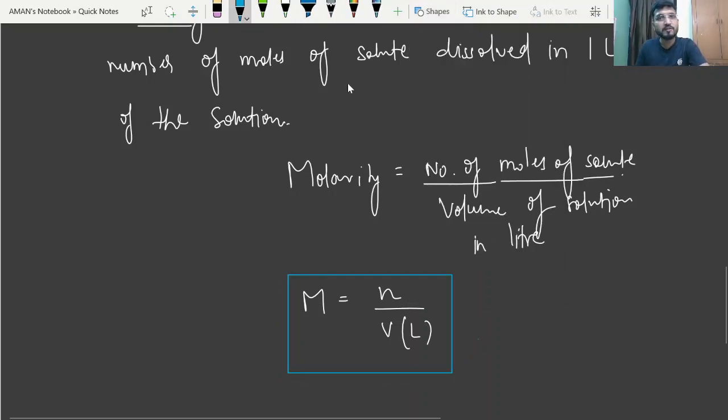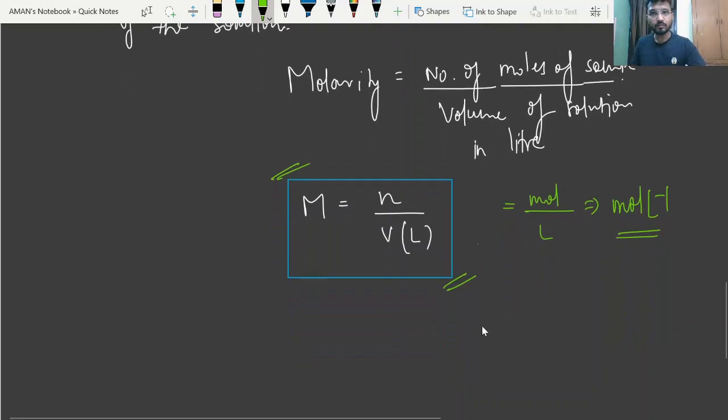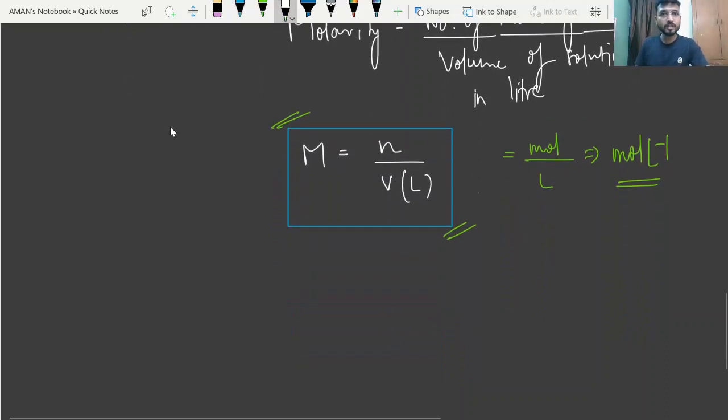So if you just put the units of mole and volume, number of moles can be measured in terms of mole, right? And volume in liter. So the unit of molarity comes out to be mole per liter. So just remember this is the unit of molarity. Getting my point?